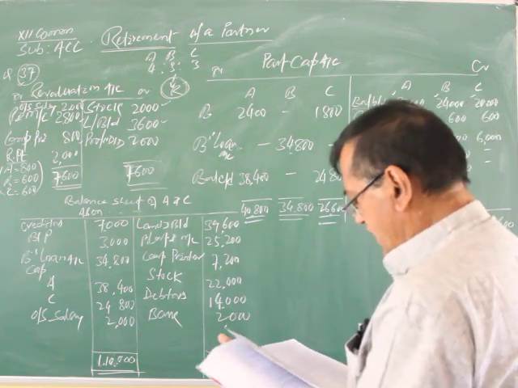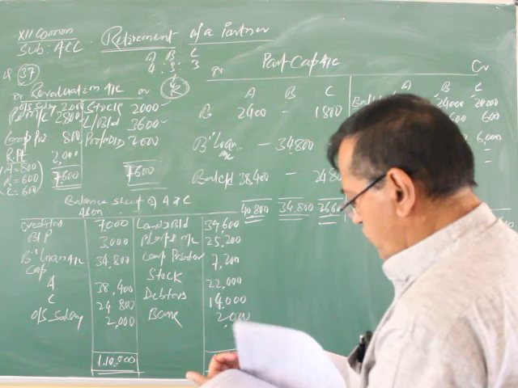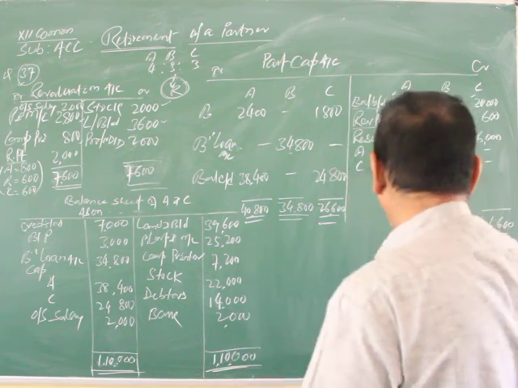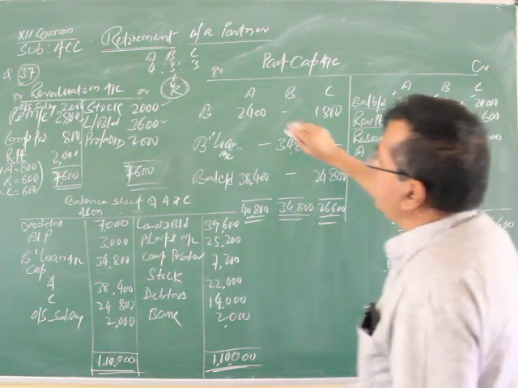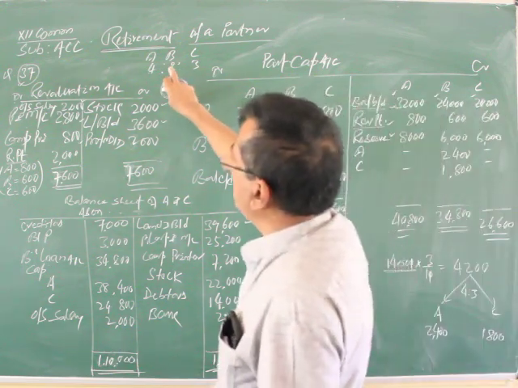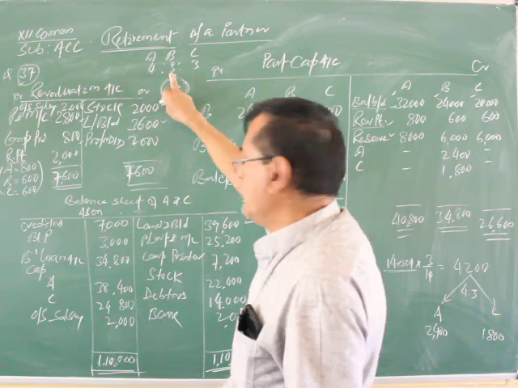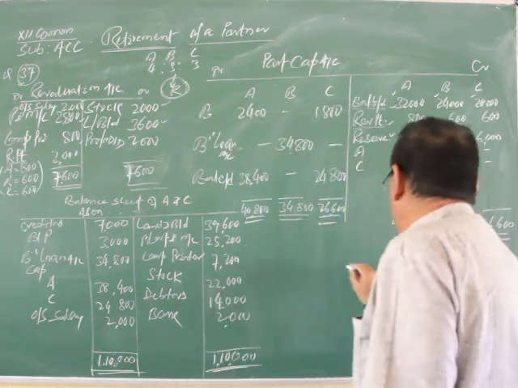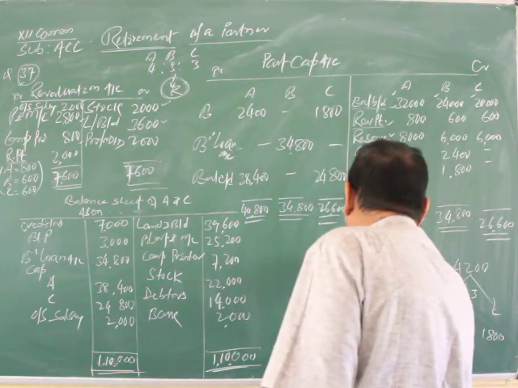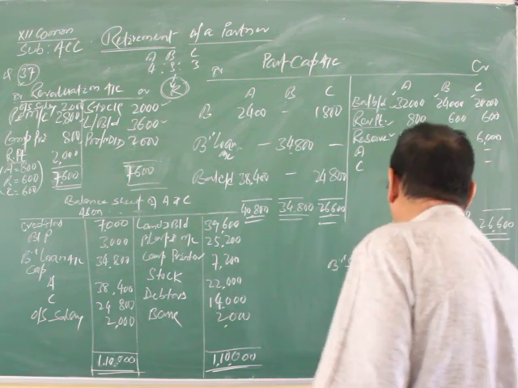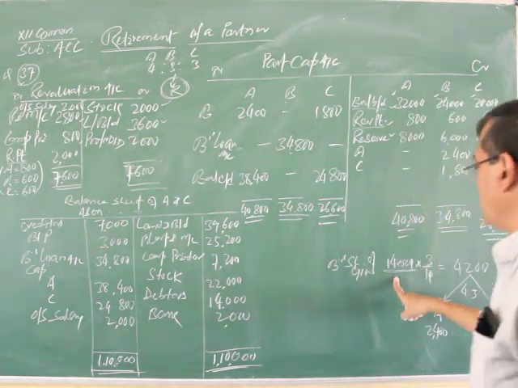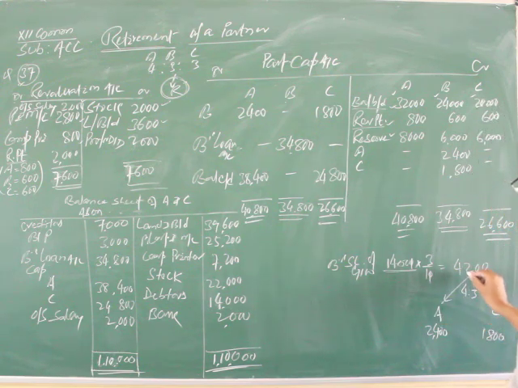One thing in the question is that the goodwill of the firm is valued at 14,000. B is the retiring partner and B's share is 3/10. So we have to find out B's share of goodwill: 14,000 times 3/10 comes to 4,200.